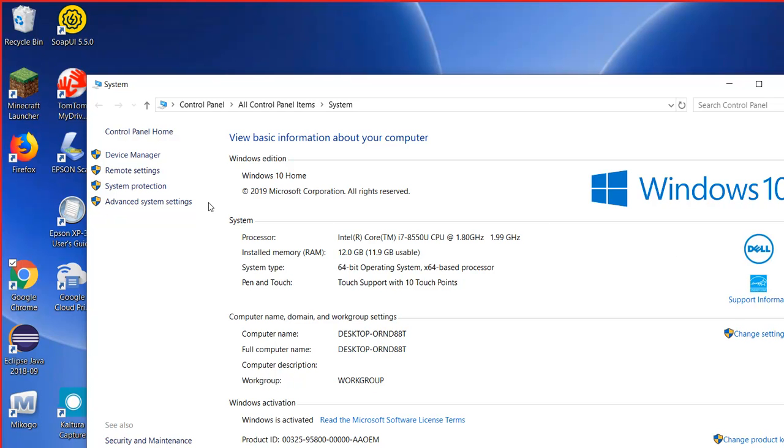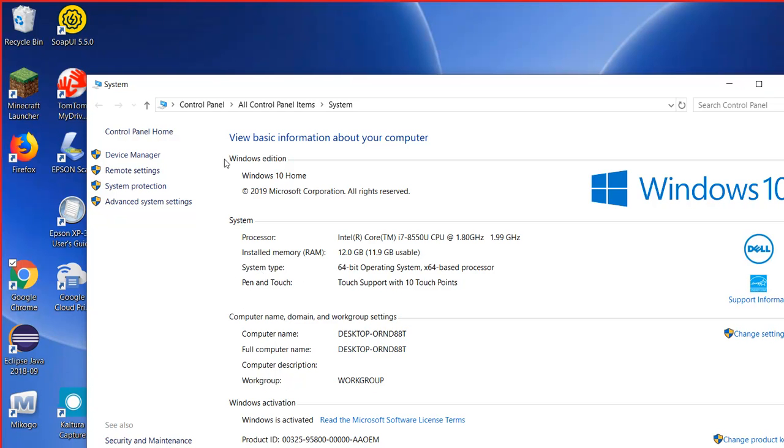Then you will see I have 12 gigabytes of RAM in this computer, and an Intel Core i7 processor with 1.8 gigahertz speed. And this is a 64-bit operating system, with all kinds of information.